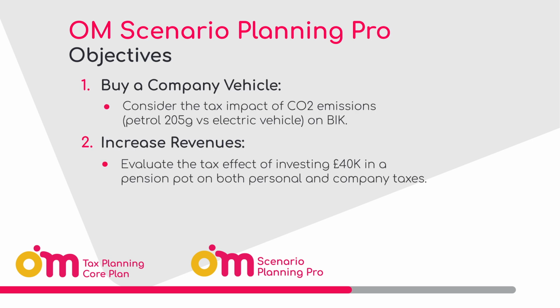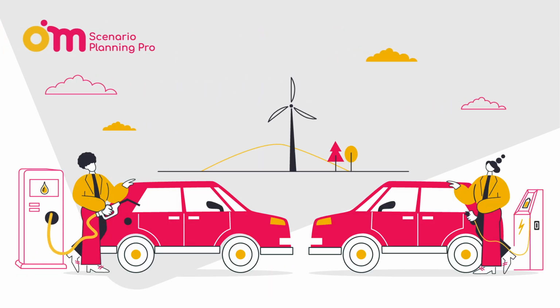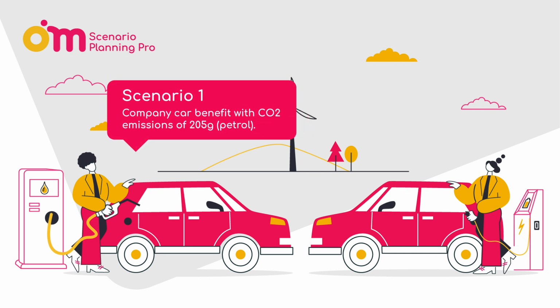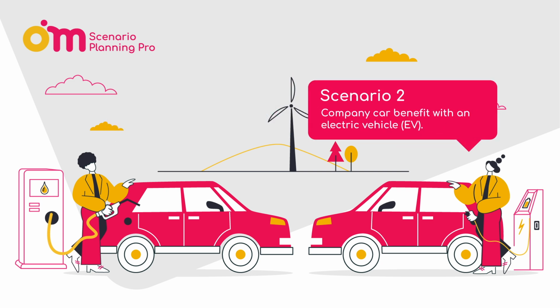We have 3 potential scenarios to help you understand how different benefits and investments can impact your finances. Scenario 1, you've got a company car valued at 50k with CO2 emissions of 205 grams per kilometer. It's a petrol car. Scenario 2, now let's look at a company car with the same value, but this time it's an electric vehicle.